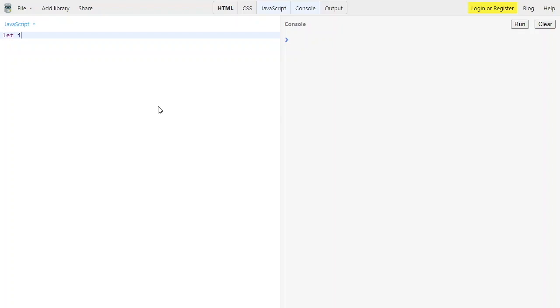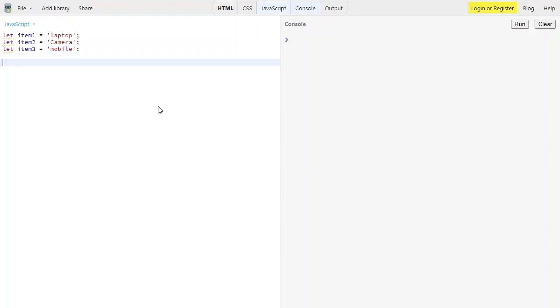I'm declaring three variables: let item1, assigning the value laptop, and then declaring item2 and assigning the value camera. Then we have let item3, and assigning the value mobile.